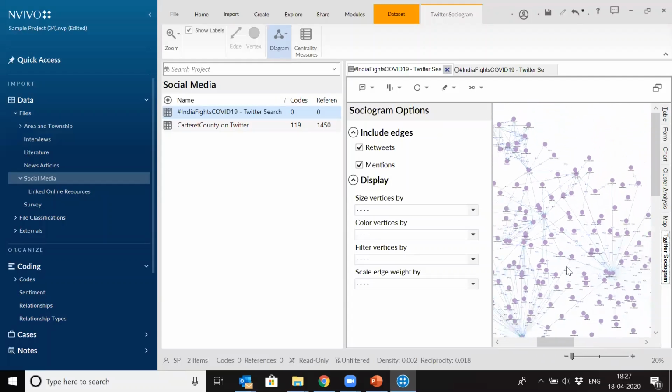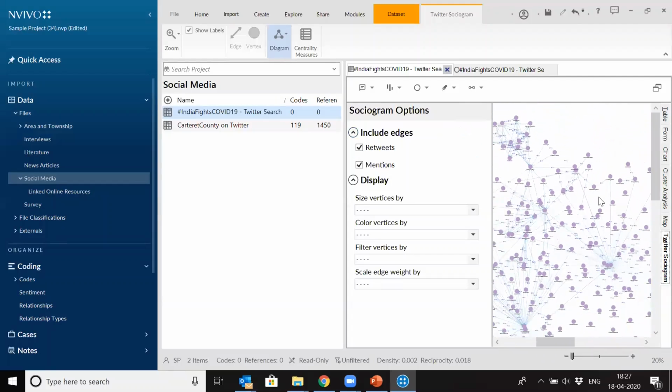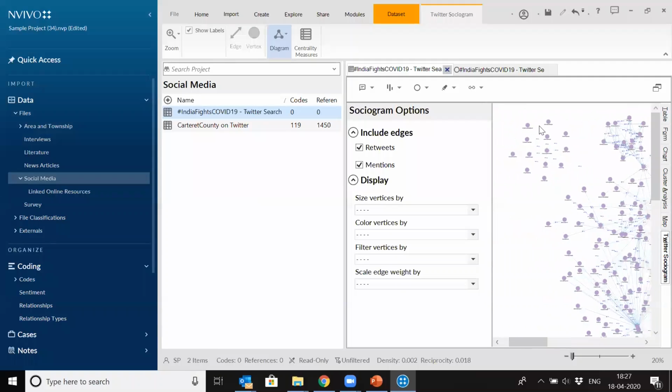You can make out that there are different clusters. This is one cluster. This is basically a homogeneous group. But these persons are saying altogether a different thing, right? So you can make out from this. So this is a visualization of this thing. So this is the Twitter sociogram. So I will close my demo here.